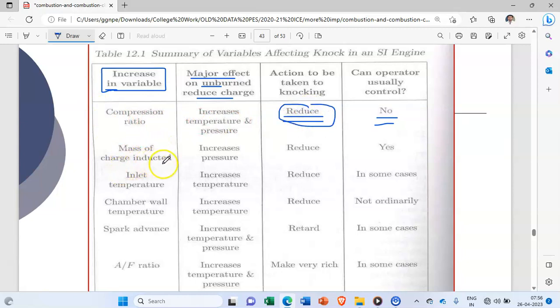Mass of charge inducted: this also must be reduced. What is the effect on the unburned charge? It increases the pressure of the end gas, and that's why it increases the tendency of knocking. That's why, to avoid knocking, we have to reduce it. So it can be controlled.